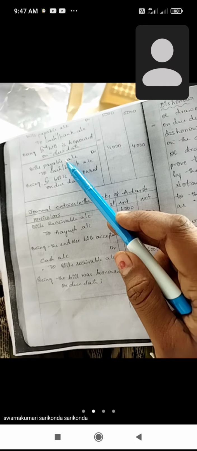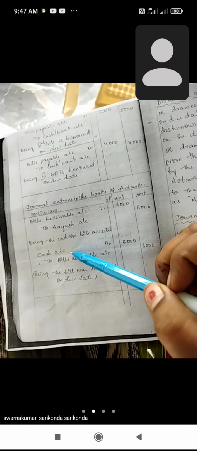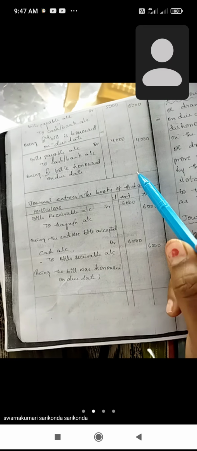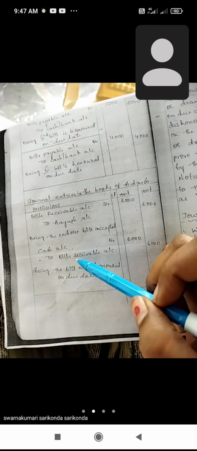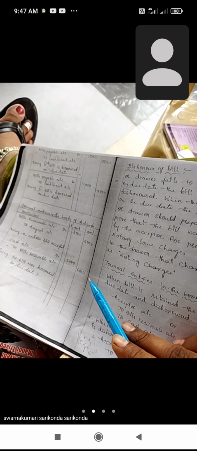Okay, the first bill is endorsed. The first bill's duration is 1 month. So Pratham pays the cash to Adarsh. Cash account debit to bill receivable account. The first bill value is 6000 rupees, because the first bill is staying with Adarsh. Okay, all of you understood?